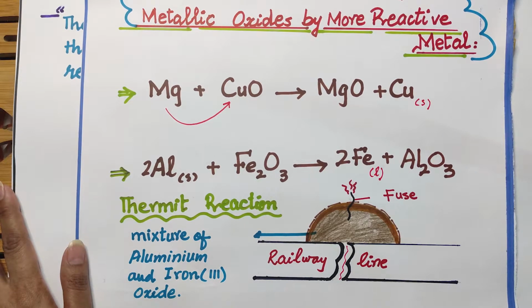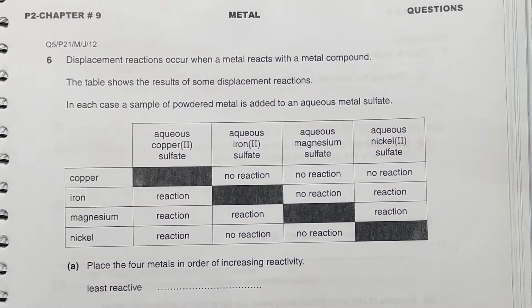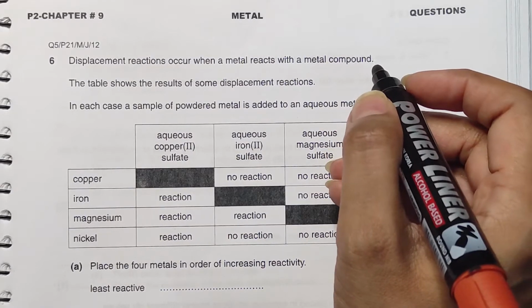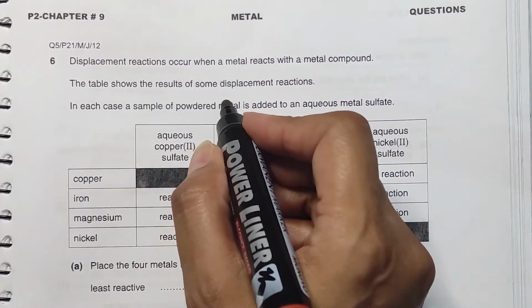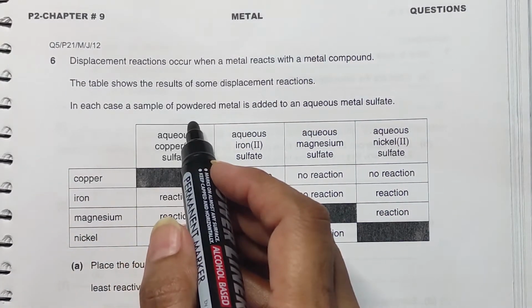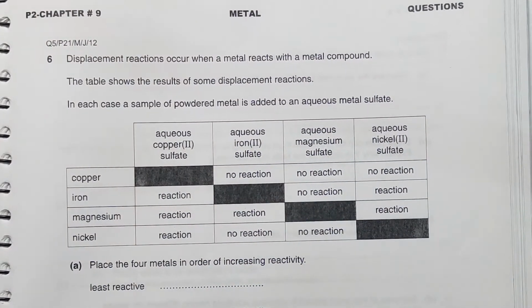Now we are going to do some questions from the past papers, to get a better understanding of such kind of questions. So this is a past paper question from May-June 2012. Displacement reaction occurs when a metal reacts with a metal compound. The table shows the results of some displacement reactions. In each case, a sample of powdered metal is added to an aqueous metal sulfate.